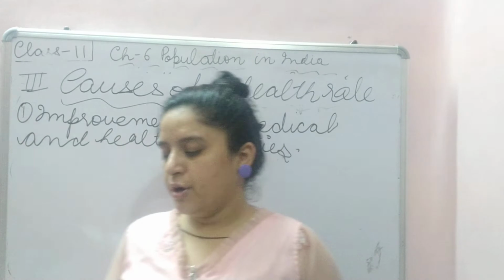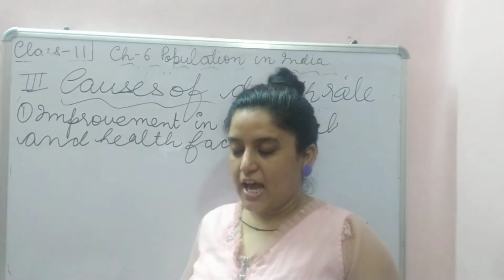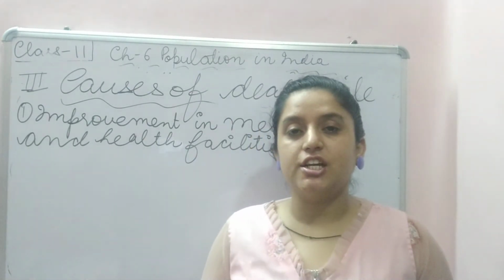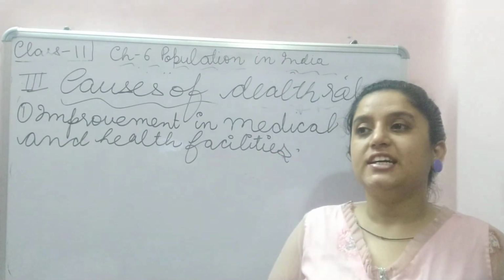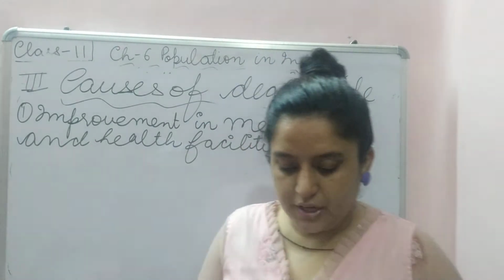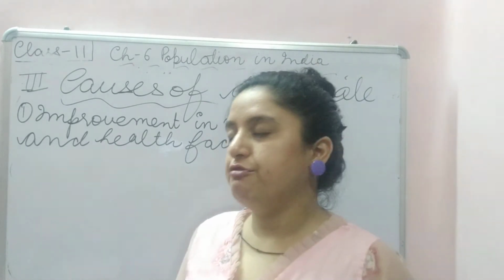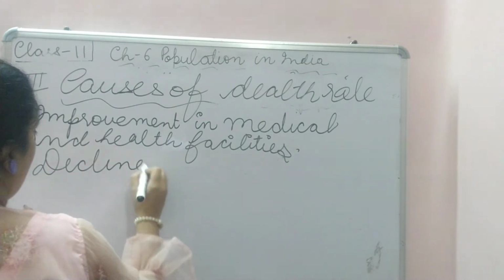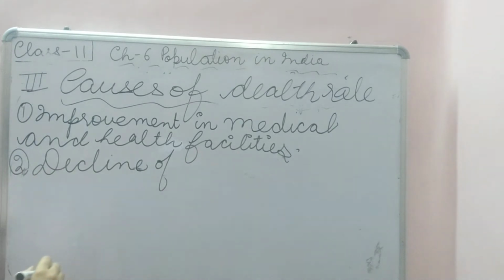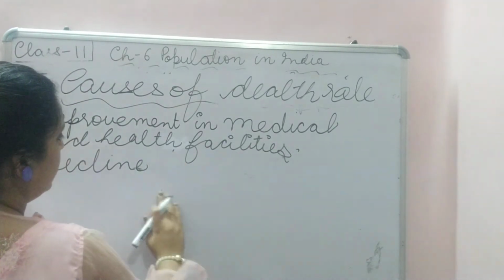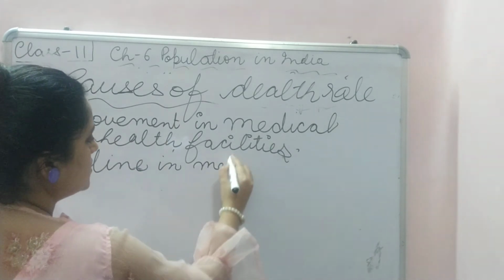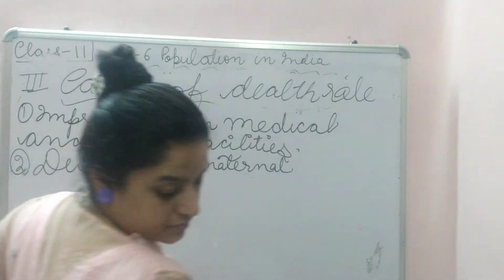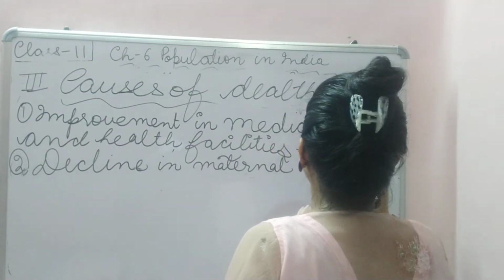Then decline in maternal mortality rate. Maternal means anything related to the mother, when a mother conceives or delivers. Death of a woman during pregnancy has declined due to medical facilities. Mortality is related to death. The second point is decline in maternal mortality.